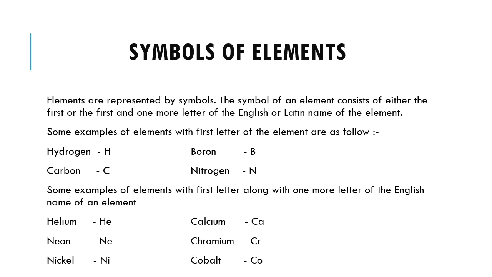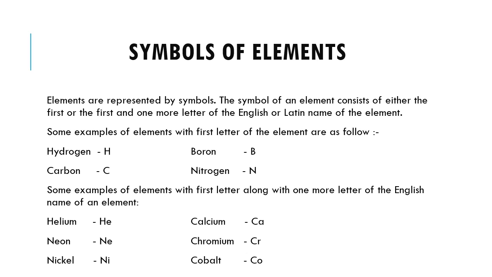Now some examples of elements with the first letter along with one more letter of the English name of the element. In chemistry, we have one more pattern of symbols of elements. In this category, we include the first letter, and with the first letter, we take one more letter of the English name. Say for example, helium.